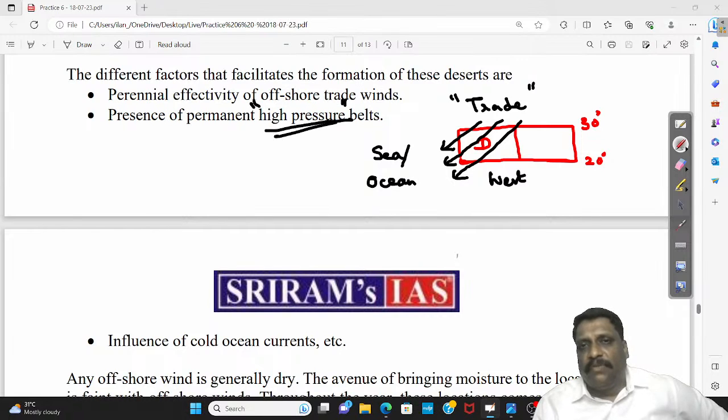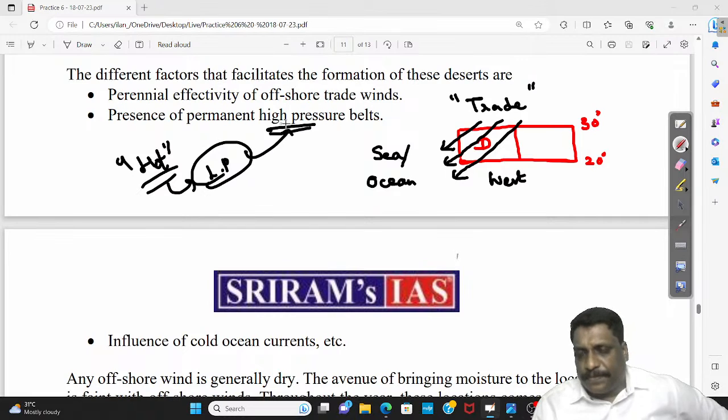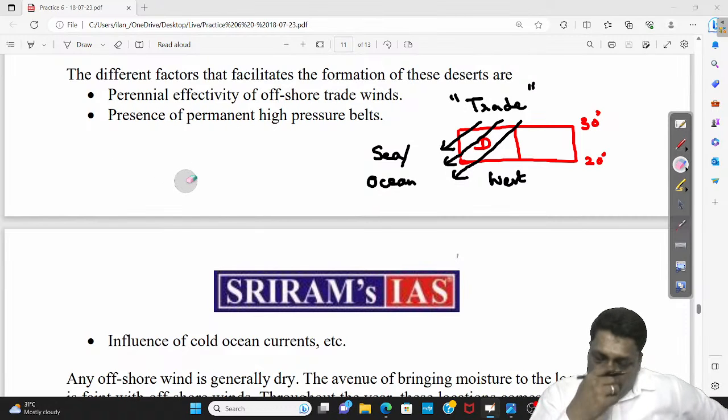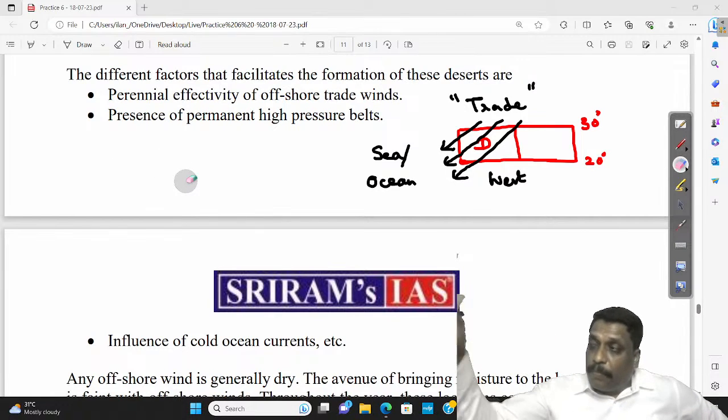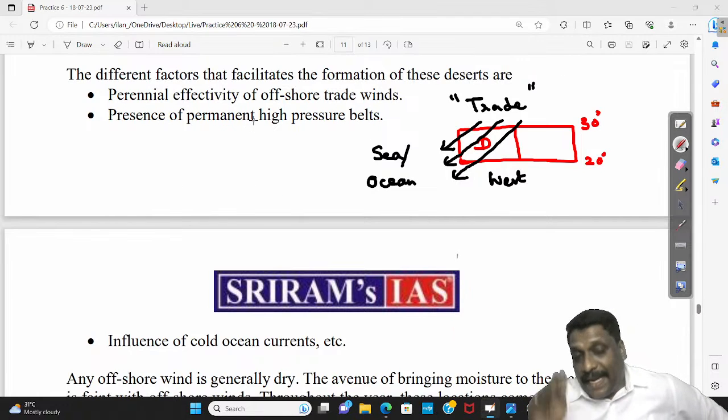It is very hard to believe that desert is high pressure, because what is the argument we normally take? We take that tropical deserts are known for very hot conditions. Hot condition is known for the formation of low pressure, but you are calling it high pressure. I'll tell you why. If I take the average temperature of a desert, it will be colder than other places of the same latitude. Why? Because high temperature in desert is short-lived.